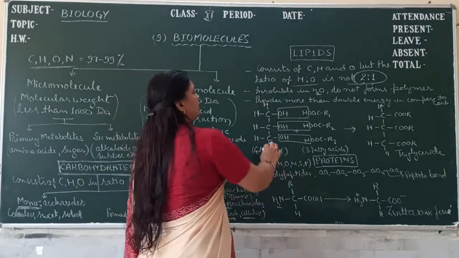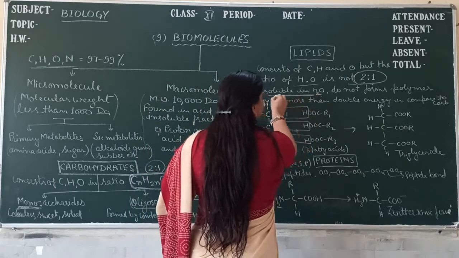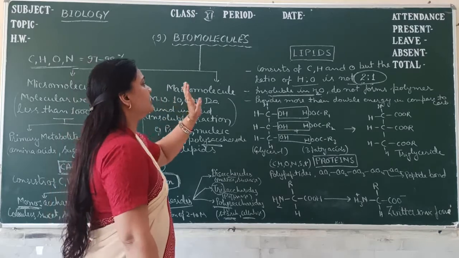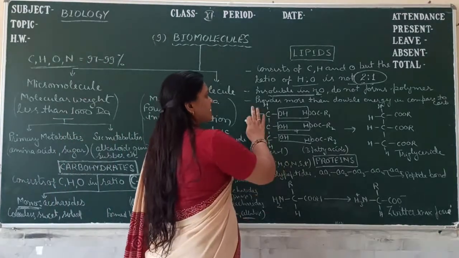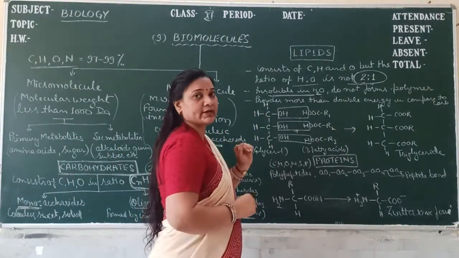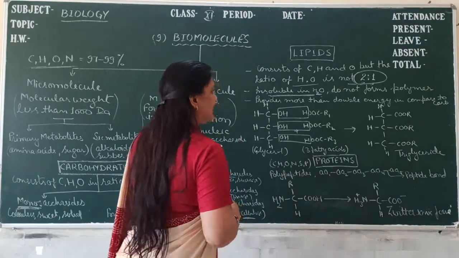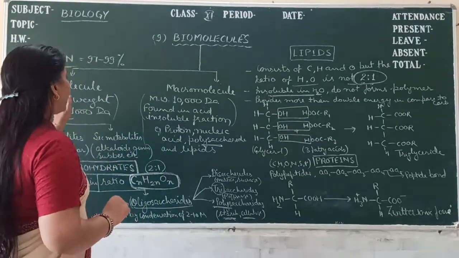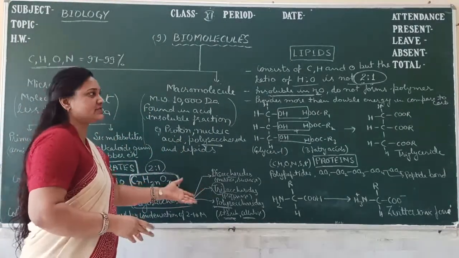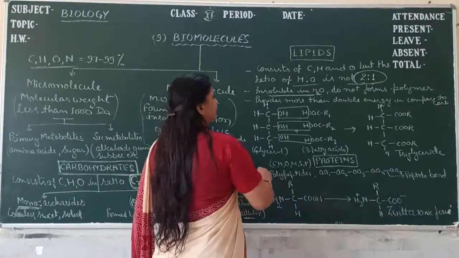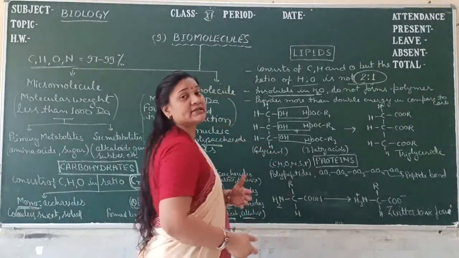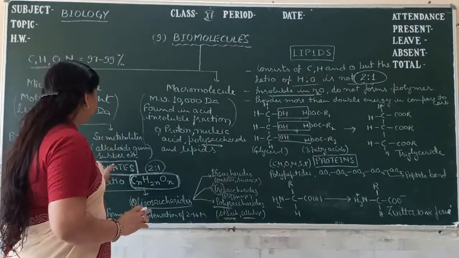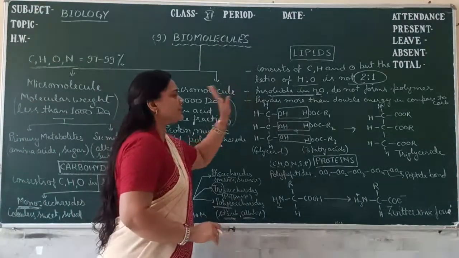And lipids are insoluble in water, in comparison to the carbohydrate, which are soluble in water. Lipids are soluble in organic solvents like acetone, alcohol, etc. And lipids do not form polymers, while the carbohydrate forms polymers like starch, cellulose, etc. And lipids provide more than double the energy in comparison to the carbohydrate. So there are many differences between the carbohydrate and lipids.